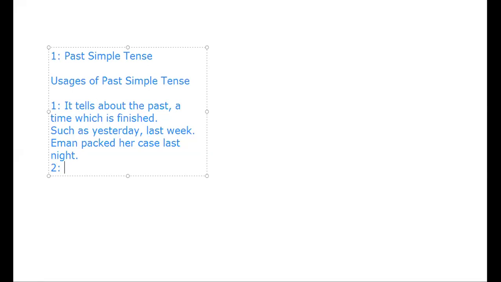Another usage of past simple tense is it usually takes an adverb of time.